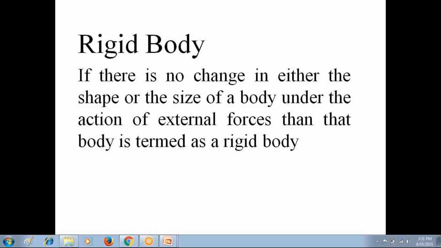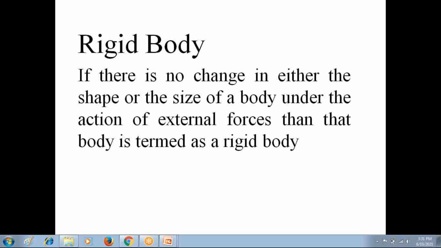A rigid body is a solid body. It is not a liquid or gas. We consider that solid body as a rigid body if there is no change in either the shape or size of that body under the action of forces. That is the definition of rigid body.